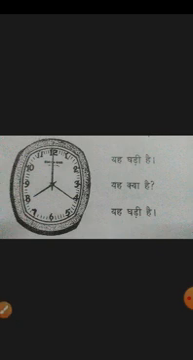So, clock. Yah ghadi hai. What is meant by yah? This, or he, she. But here, this. This is a clock. Yah kya hai? What is this? Can you understand? Yah ghadi hai. This is a clock. So clock, or you can say watch also. Ghadi means watch also.